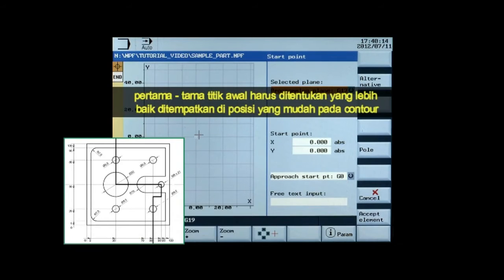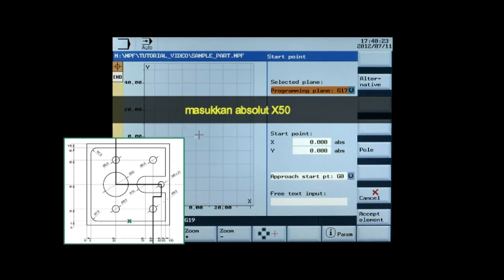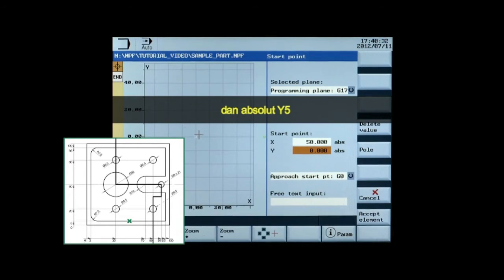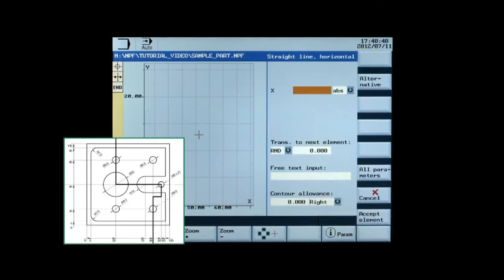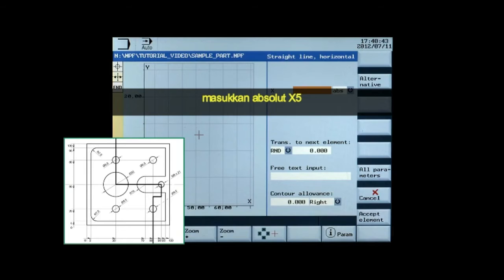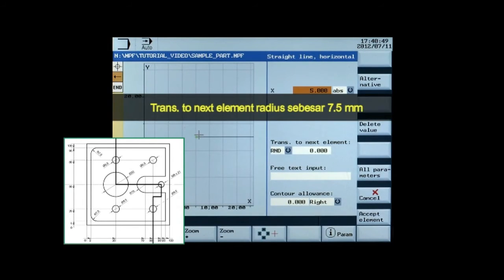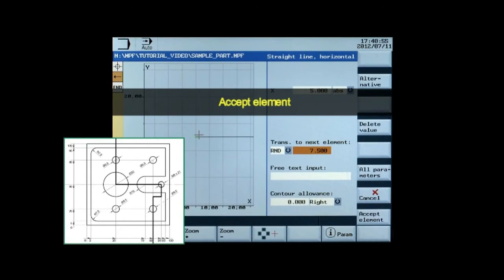At first, the starting point has to be defined. It will be on a convenient place on the contour. We enter the data the following way. Enter X50 absolute, Y5 absolute, accept elements. Next is a horizontal line. Enter X5 absolute. Transition to next element, radius of 7.5. Accept elements.